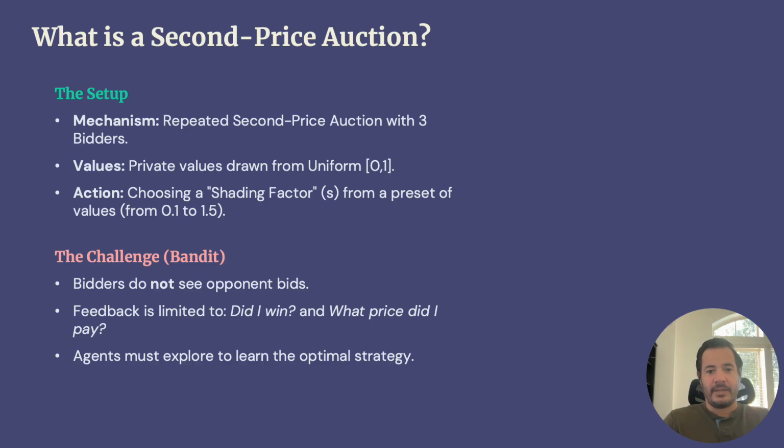The key challenge in this setup is the feedback. After placing a bid, they only see two things. Did I win? And if I won, what's the price? This makes learning difficult because the agent must estimate counterfactuals. What would have happened if I had picked the other 15 choices, without seeing the actual bids of the other players?